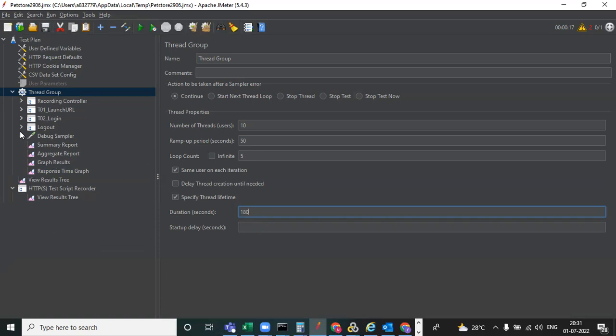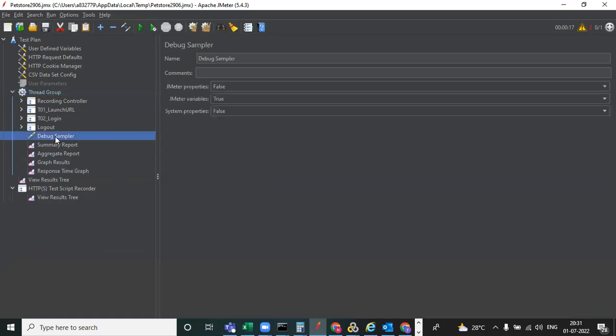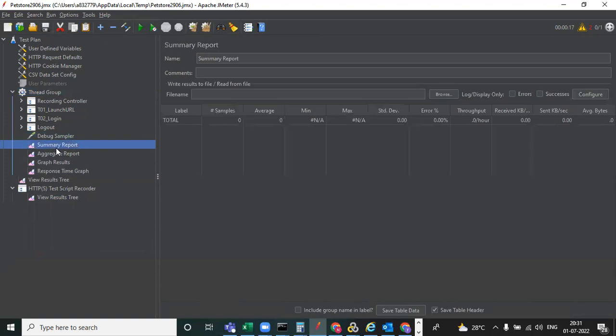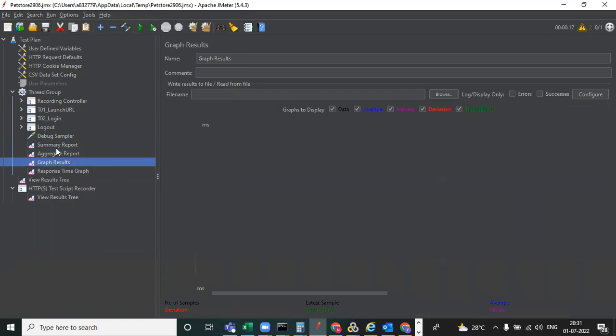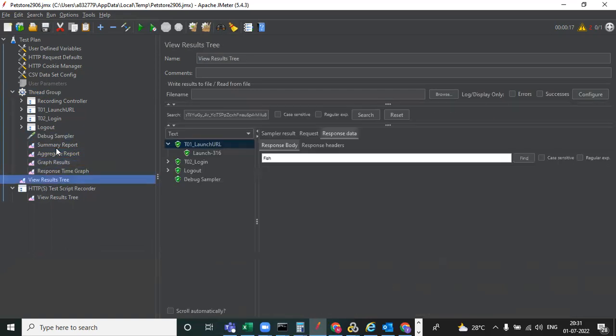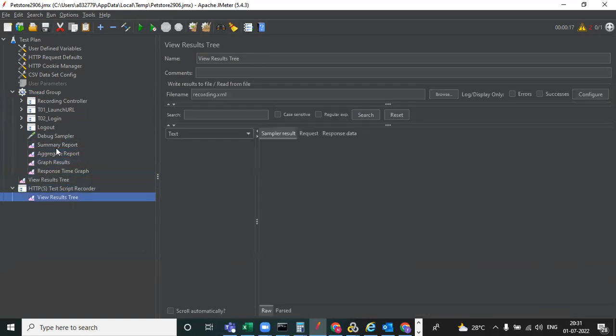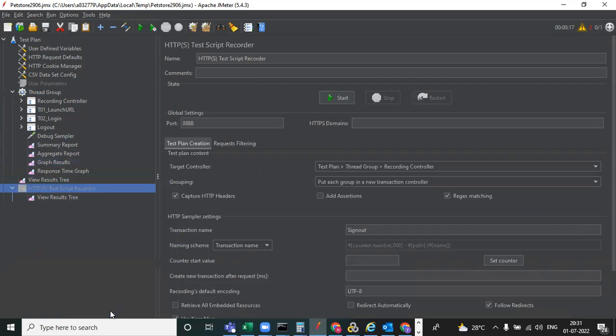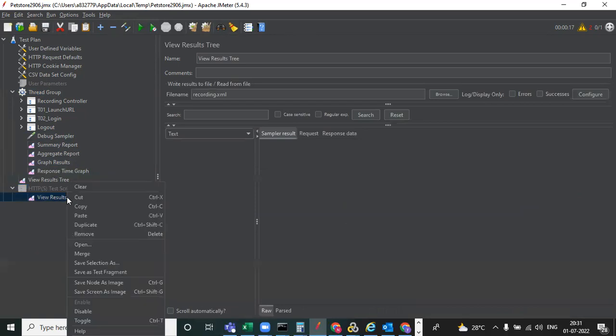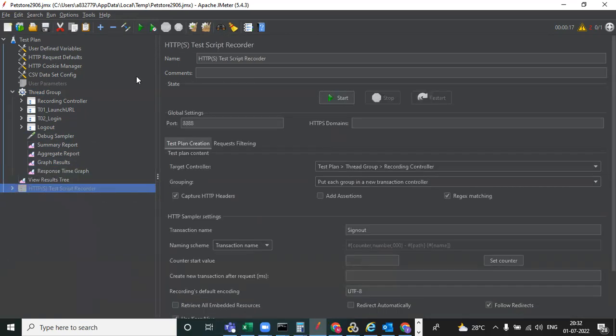We did the same in the controller, right? Same way I'm doing. But here I'm adding all the graphs and all the reports, because while running the test, we need to observe here what the minimum is, what the average is, and all these things. Once the test is completed, there is no need for this, so just disable. We automatically disable view results, right? So now I save and I'm executing.